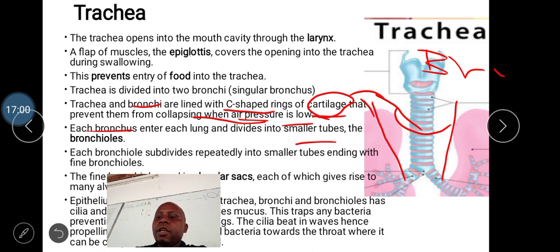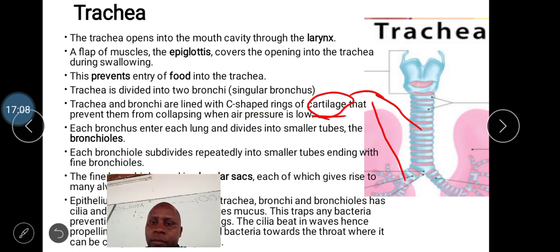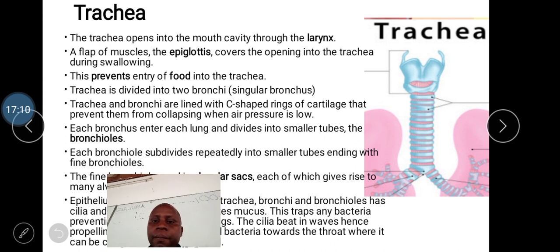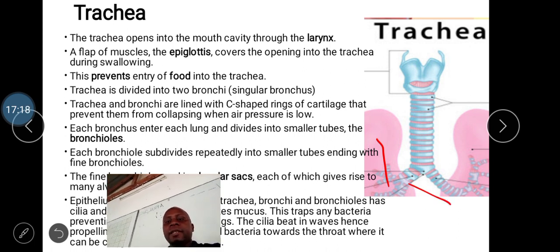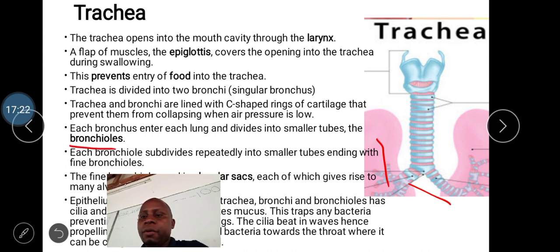These are called bronchioles. These tubes which are found here, let me show you, the smaller tubes which arise from the bronchi and are subdivided, are called bronchioles.